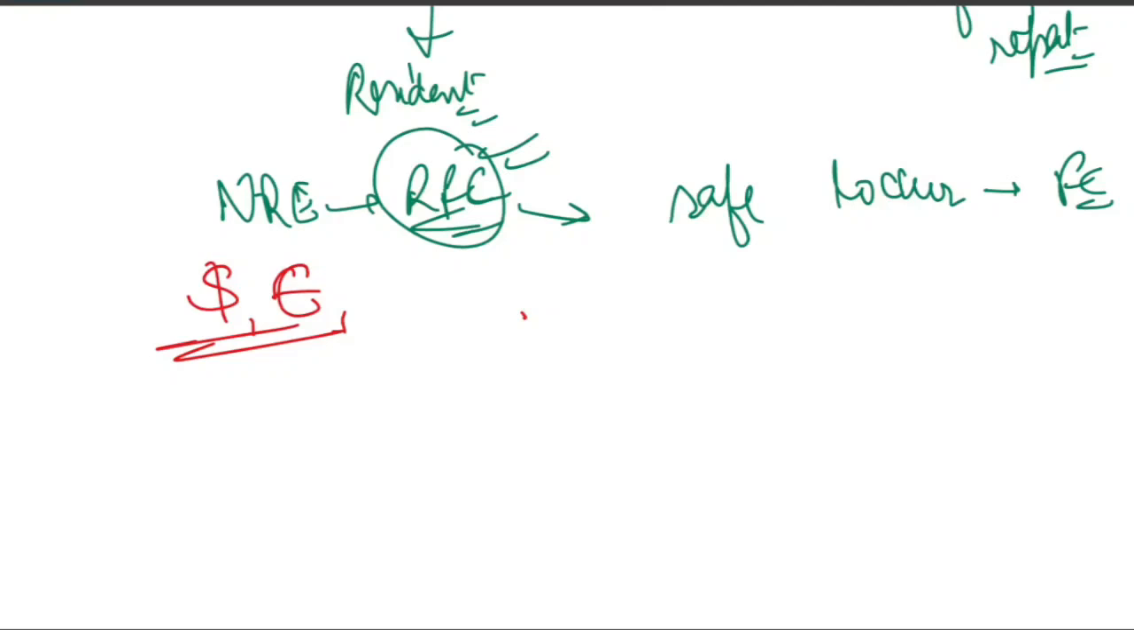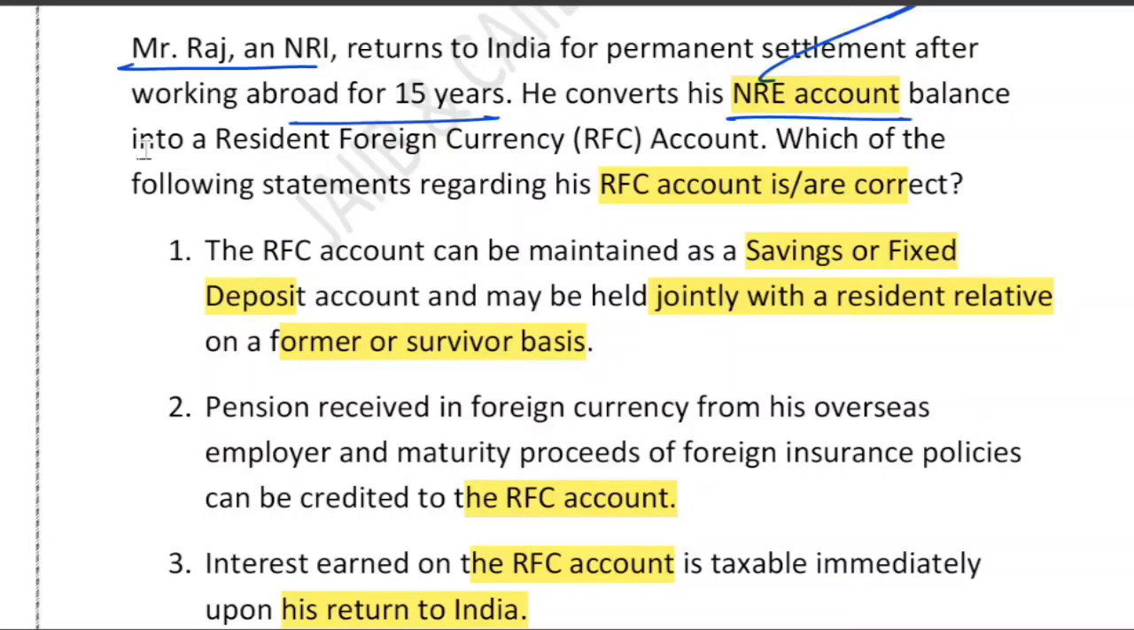Now let's look at each and every statement. Statement number 1 says that the RFC account can be opened as a savings account. Yes, correct. It can be opened as a fixed deposit. Correct. And it can be held jointly with a resident relative. This is also correct, but only on a former or survivor basis. Correct.